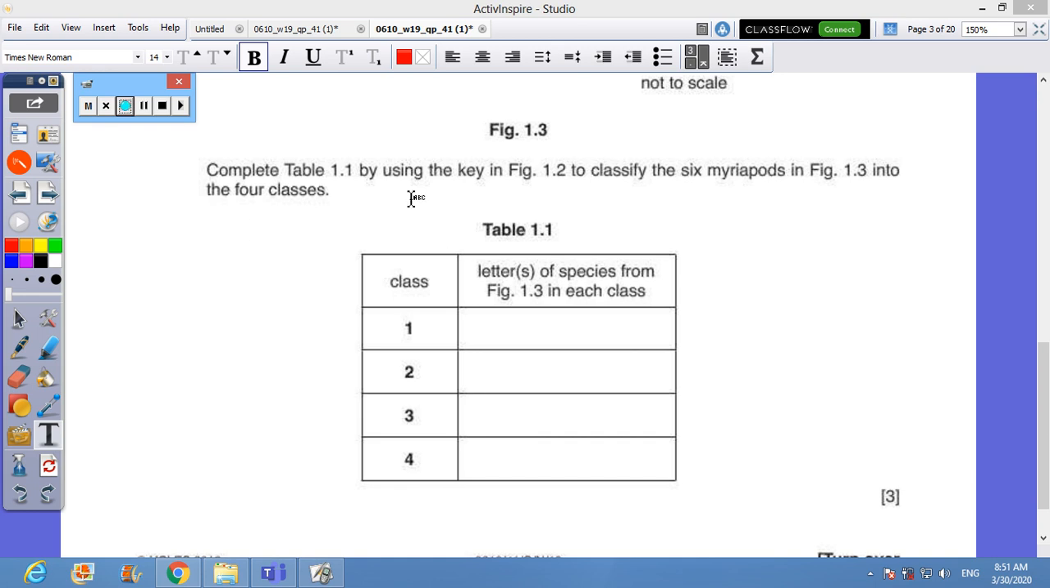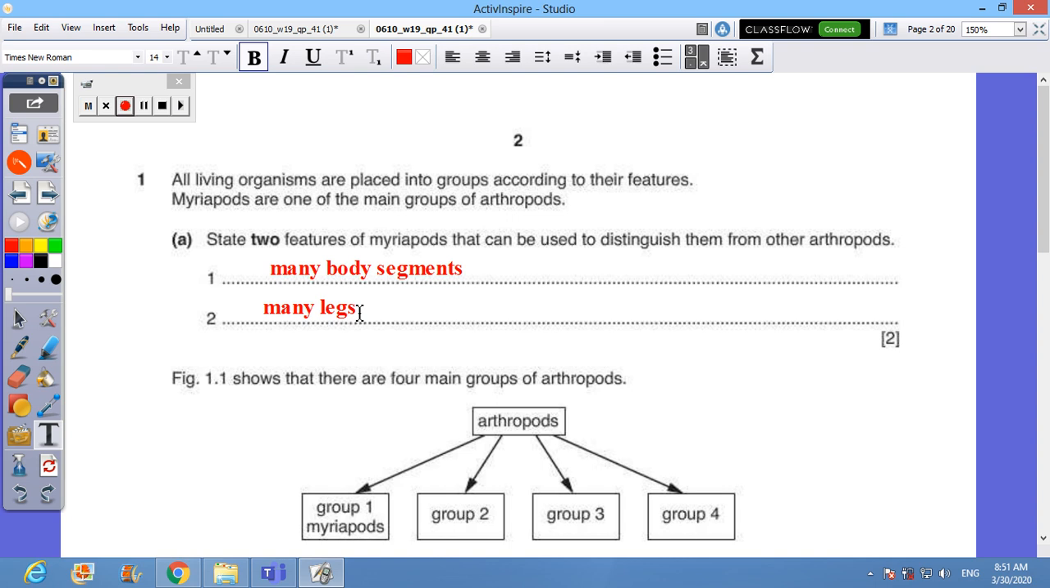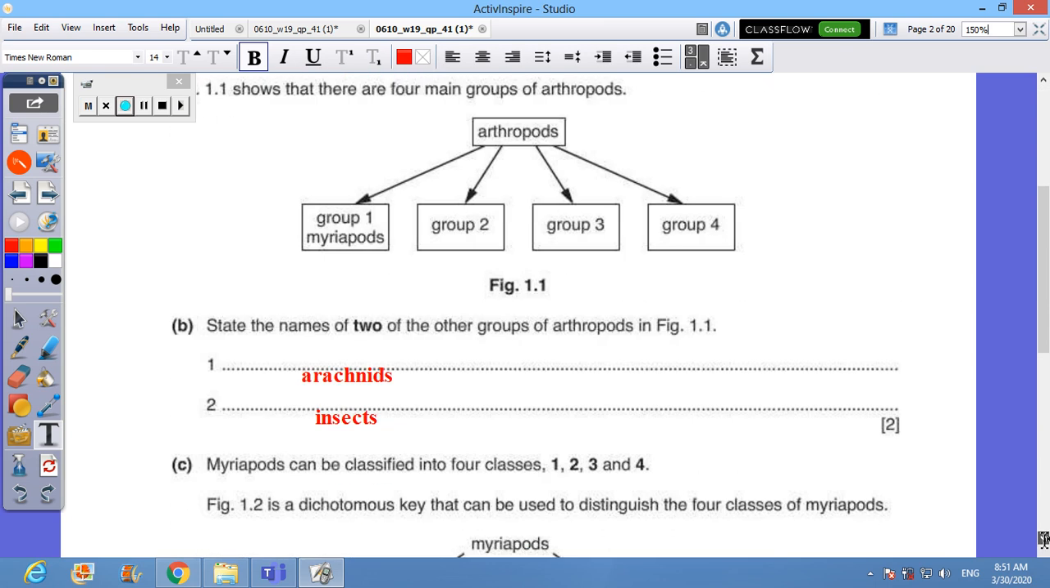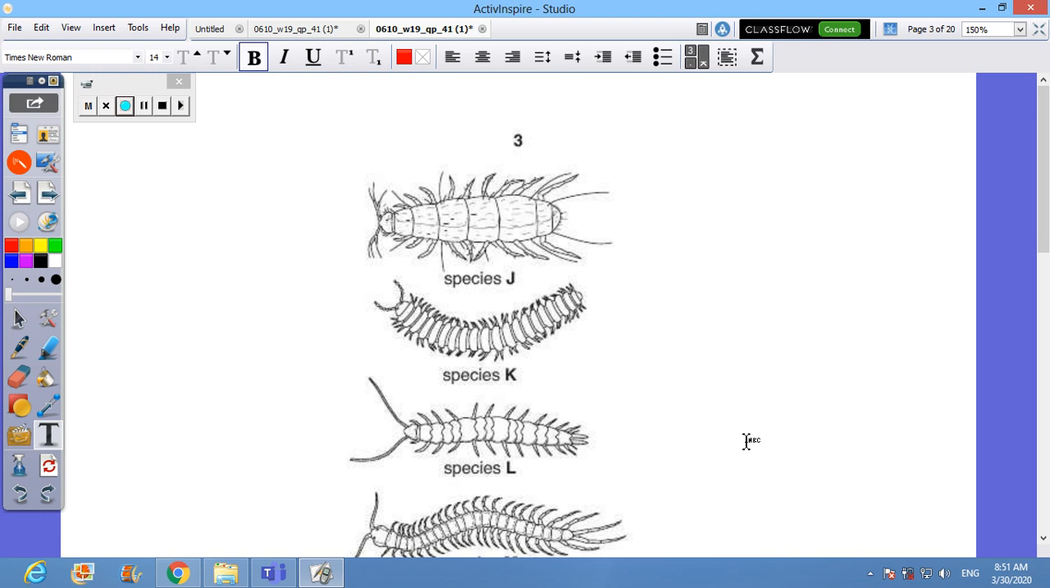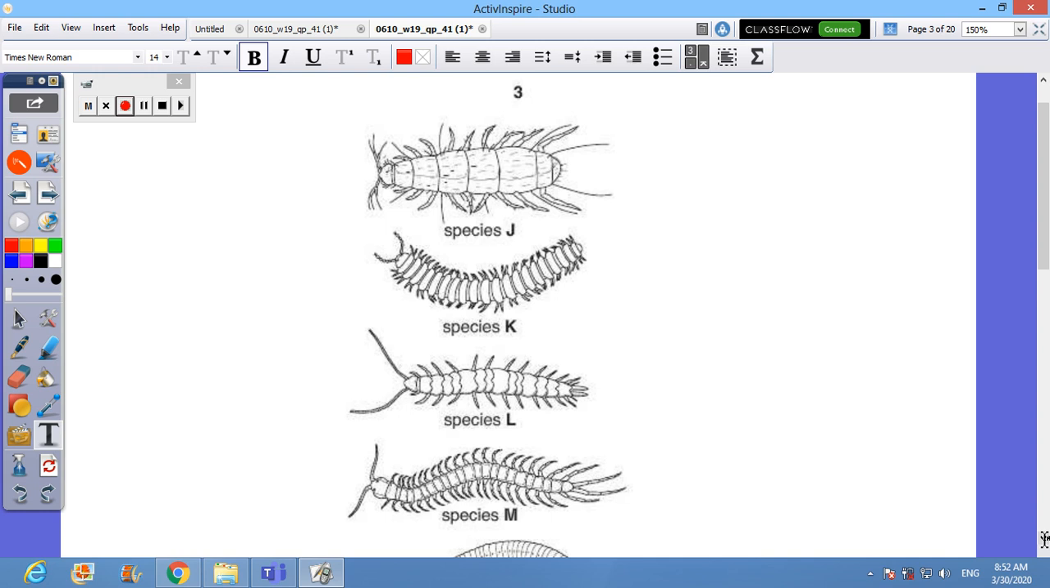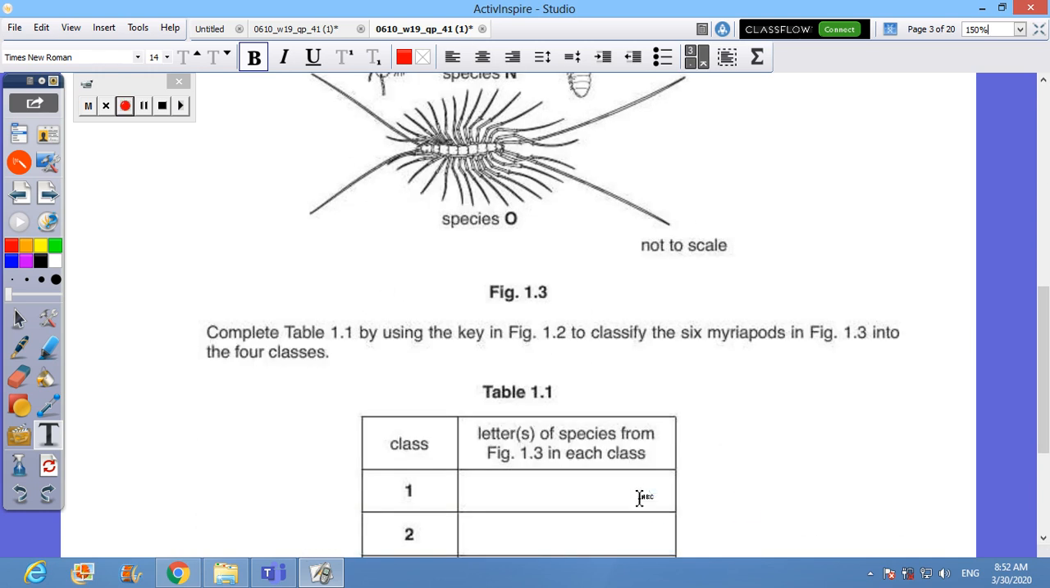The question reads, complete table 1.1 by using the key in figure 1.2 to classify the 6 myriapods in figure 1.3. What is group number 1? Group number 1 is the group of myriapods that don't have eyes and at the same time have hairs on the body segments, which is J. We did say that both J and L don't have eyes, but only J has hair on the body. That's why the answer of the first row is J. Very good.